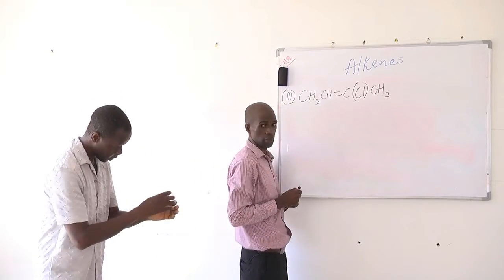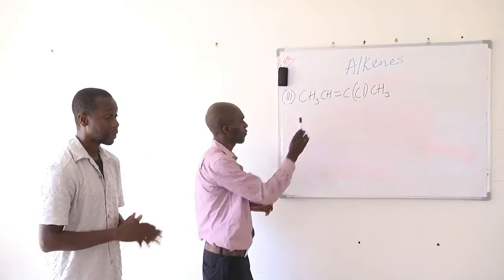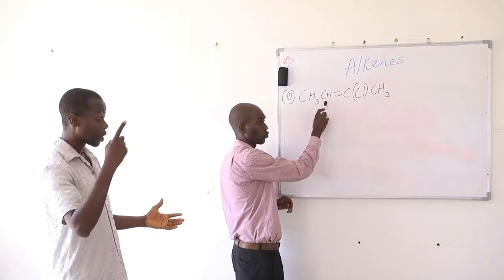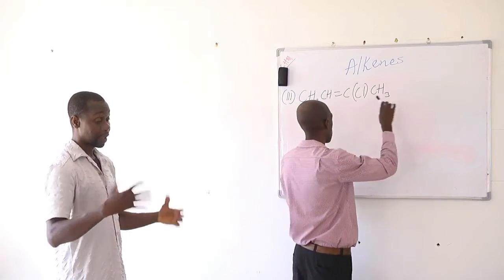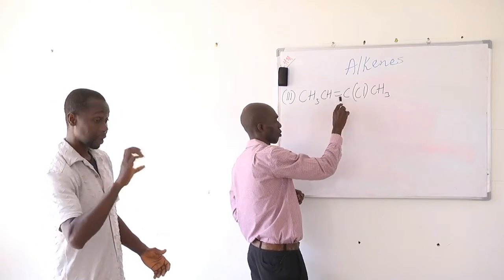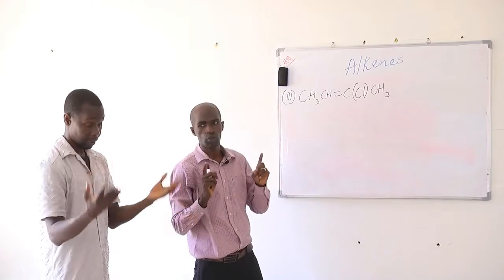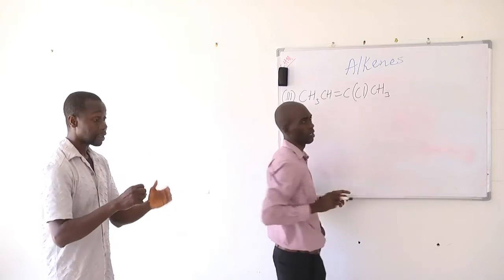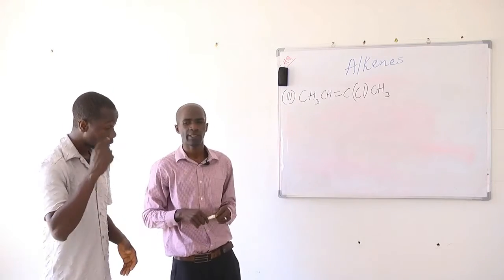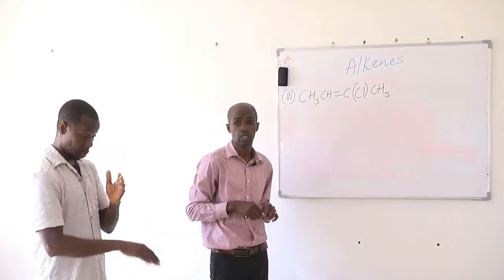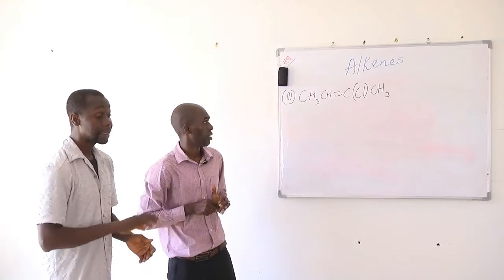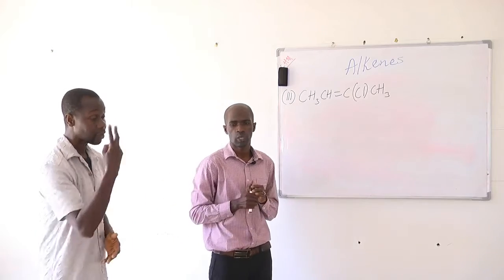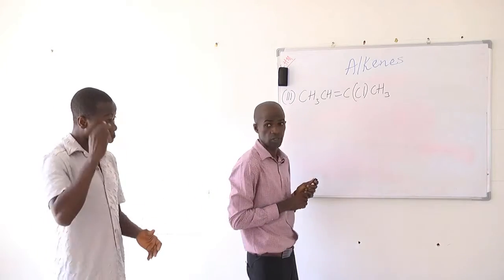So what do we do? We give the lowest number to the functional group. That is the carbon-carbon double bond. If you count from our left, the first carbon that has the double bond is carbon number 2. If you count from our right, the first carbon that has the double bond is carbon number 2. So from both sides, it's going to be 2. But there is a substituent here. Now we want to consider the substituent as well. We want to give the lowest number to the substituent as well. Since the lowest numbering for the functional group from both sides is 2, now we consider the substituent.